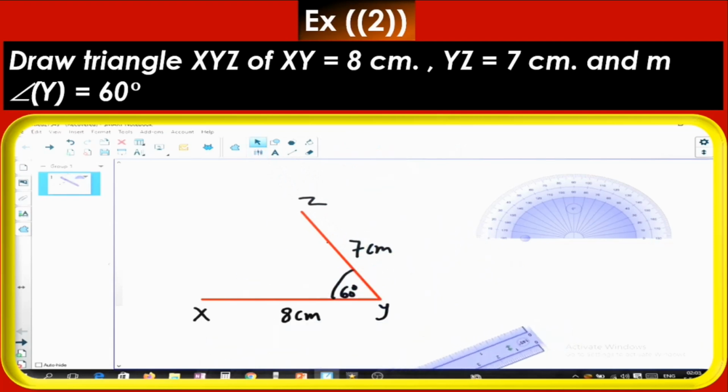You need only to draw line segment XZ to finish the problem. This is the third side of the triangle.